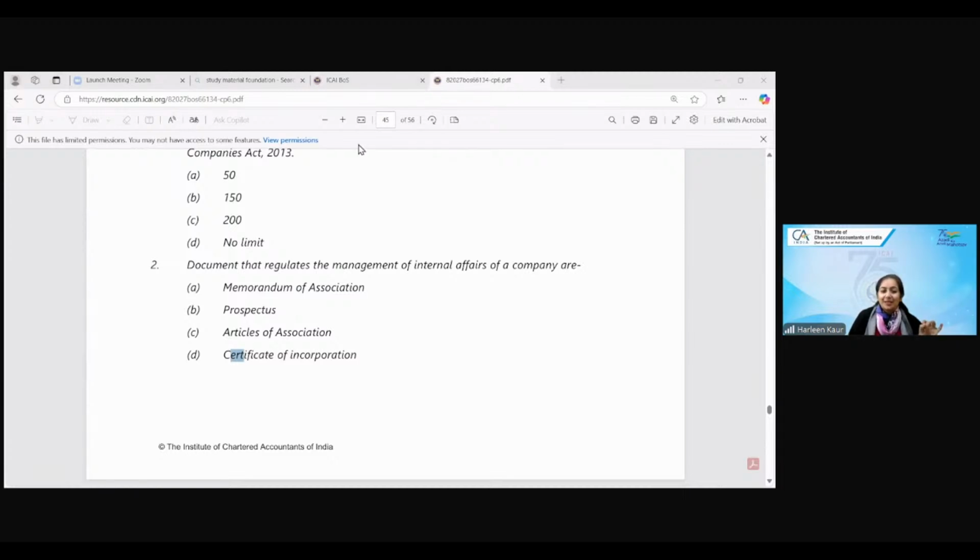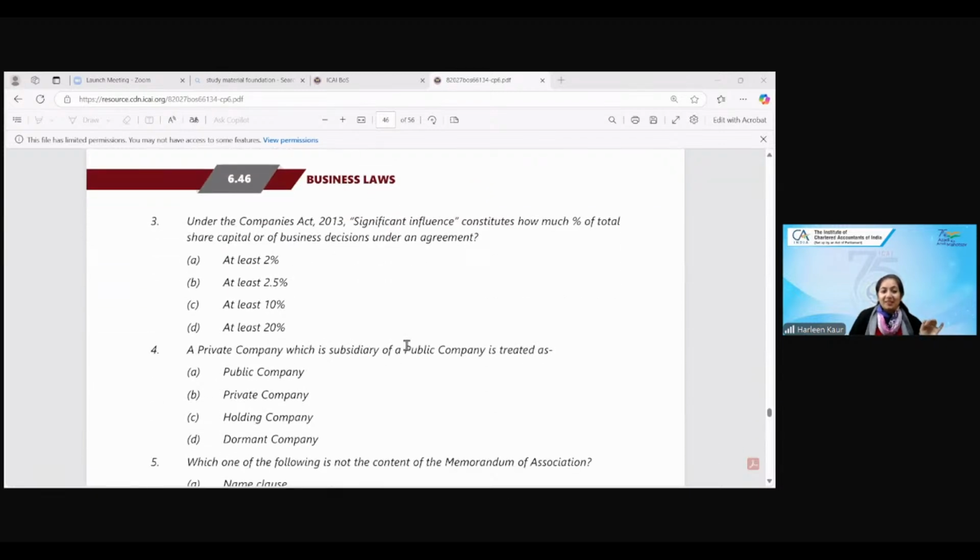Very good. Articles of association. So Vedant, Sapna, Palak, Abdul, all of you correct. Others are, I think, finding the answer. Significant influence. How much interest? 2%, 2.5, 10%, or 20%? Yes, you can raise your hands now. After this MCQ, I'm going to ask your questions. All those who have doubts can raise their hands. Meanwhile, I'm just taking a small test. 20% is the correct answer.